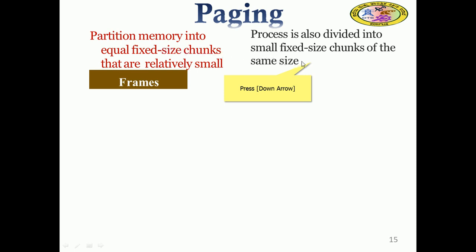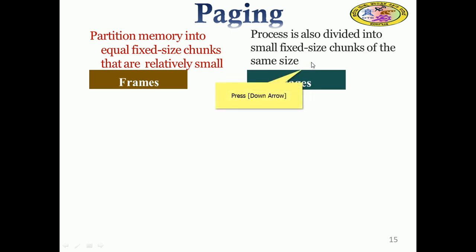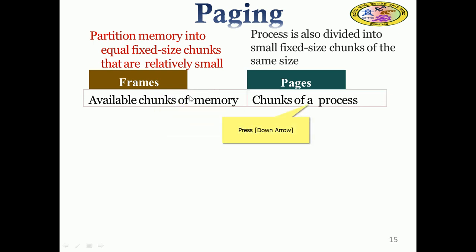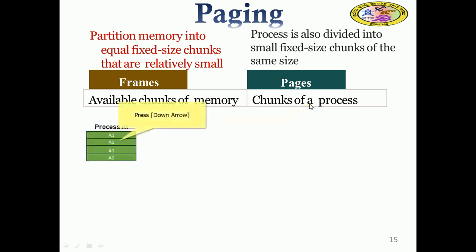Process partition into equal size is called pages, right? So available chunks of memory are called frames, and available chunks of process are called pages.